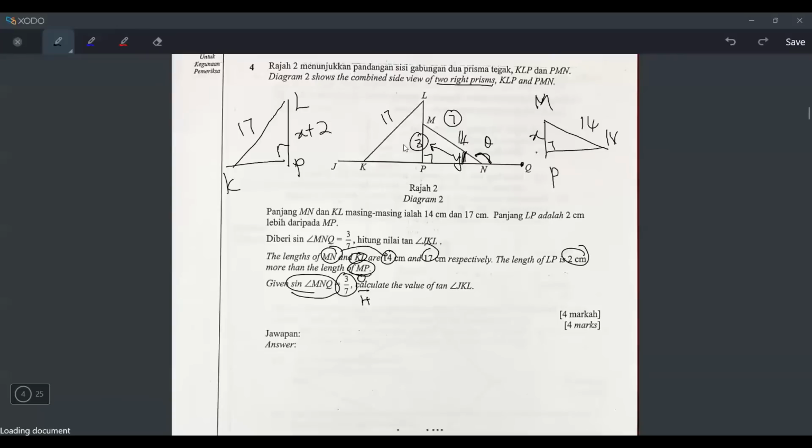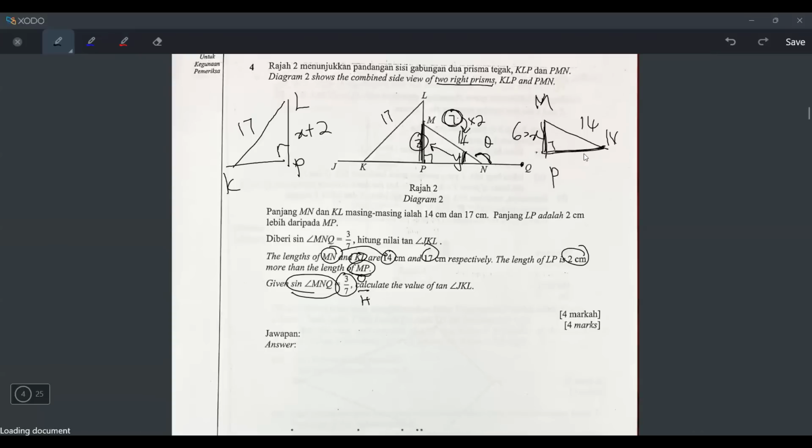But the ratio is 7 while they write 14 cm. To convert the ratio to length, I have to multiply by 2. 7 times 2 is 14. So what is the length MP? It will be 3 times 2, which is 6. It means x is equal to 6 here.